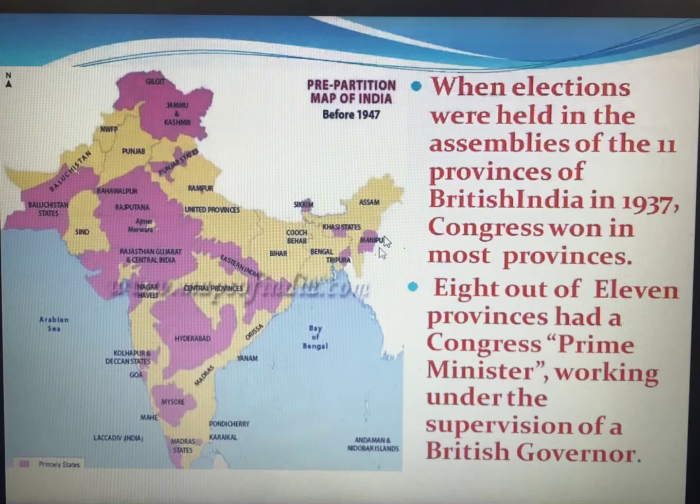Okay, so you can see the provinces there. Yellow are the princely states. We have learned about princely states. Okay, provinces, or you can think princely states both. So the pink color ones shown are the princely states. Even Hyderabad is a princely state, and Jammu and Kashmir, Rajasthan, Balochistan, you can see some of them. So they are all the princely states.